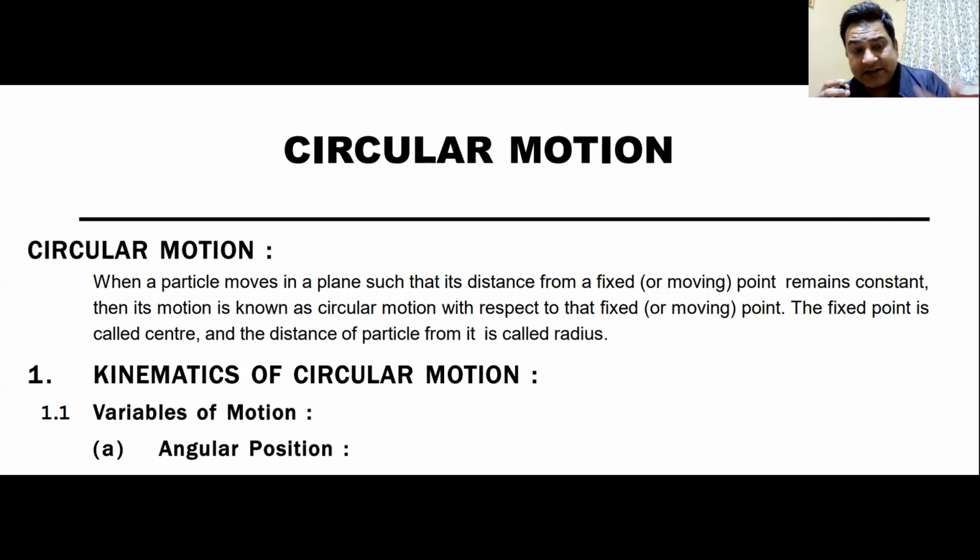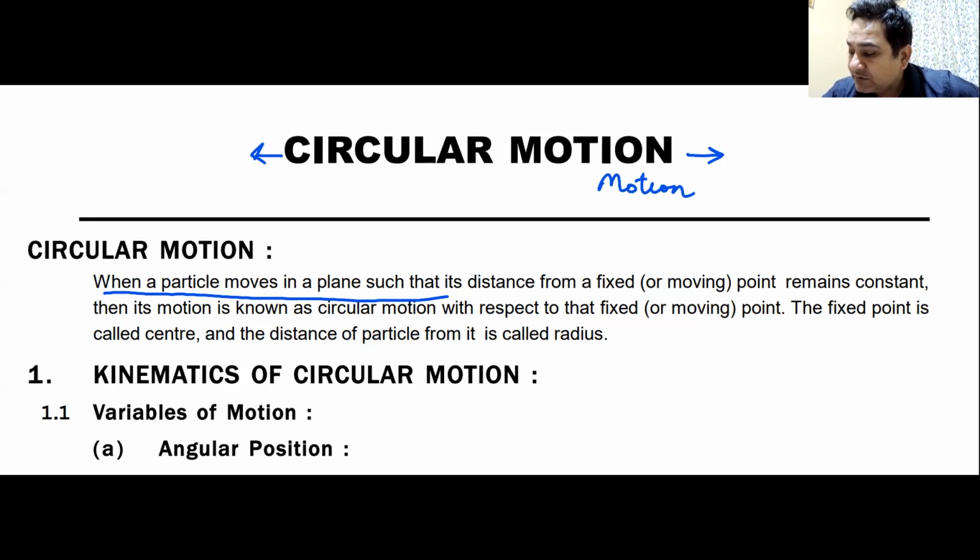When you're saying it, Vaishnavi, you are basically referring to a particle. So when a particle moves in a plane, the circular motion is an example of motion in two dimensions, because this is going to happen in a plane.